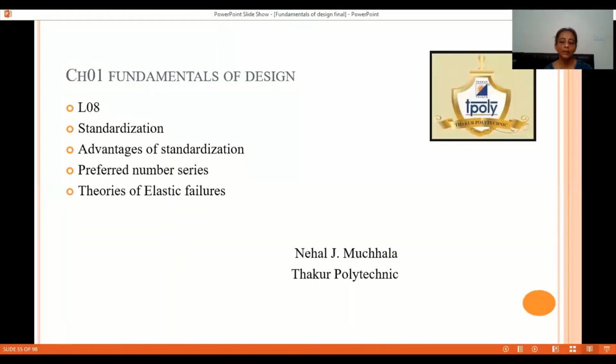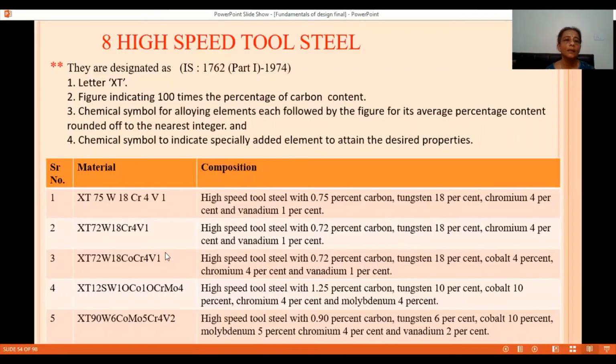So here these are the commercial designations of materials. So today we have studied the IS designation of various materials. Thank you very much.